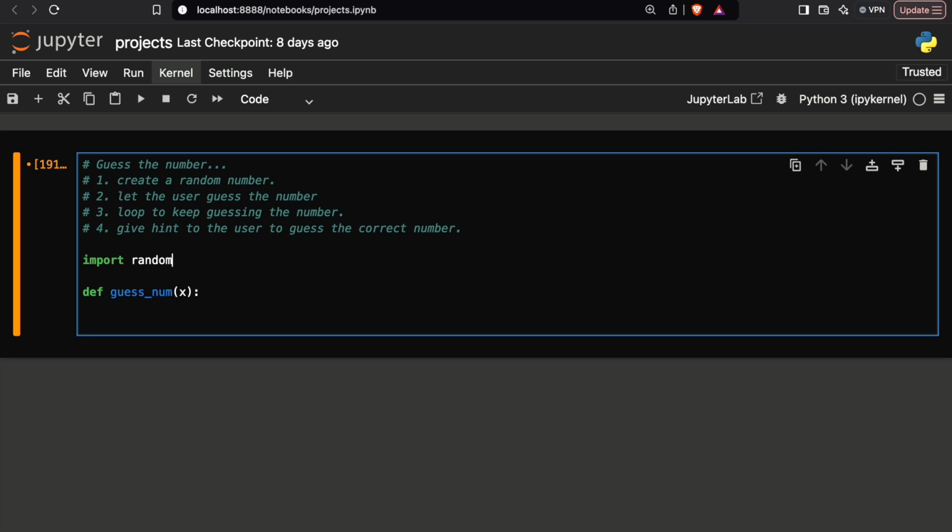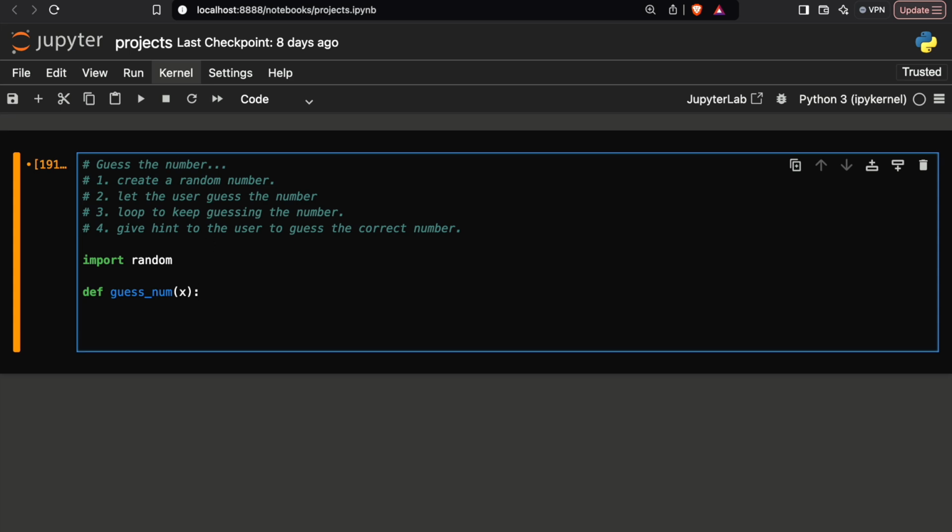And one more thing: whenever you want to import any module, you will always write it at the very top of the code. That's why I'm writing import random here. Now I need to create a random number. So I will write random.randint, because I want to create an integer.